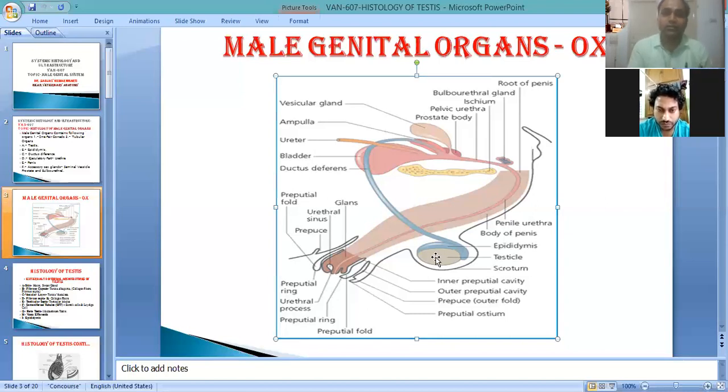So this is the position of the testis, located in the inguinal region and hanging by a cord that is known as the spermatic cord. This spermatic cord contains the major part of the ductus deferens and other structures also. So you see the histology of the testis.